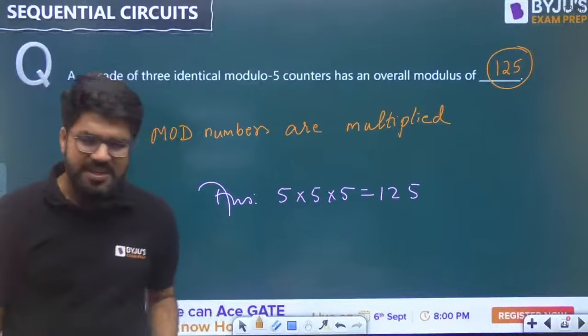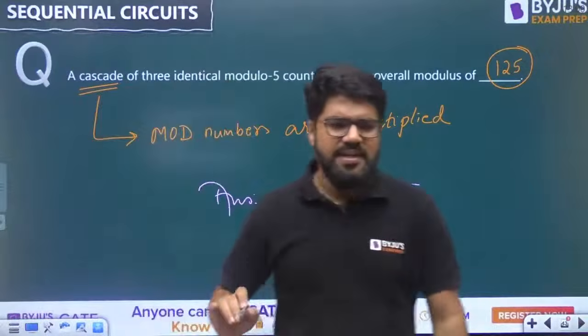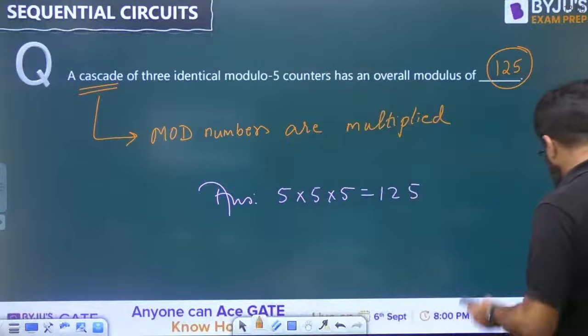Whatever important part I am discussing related to theory, but this is okay, easy. So whenever counters are cascaded, the mod numbers are multiplied. The mod number is multiplied.